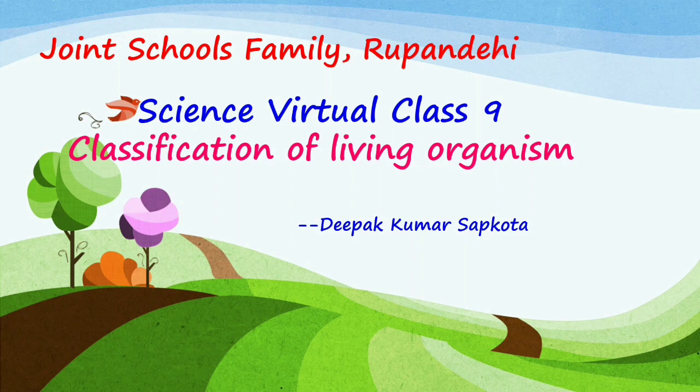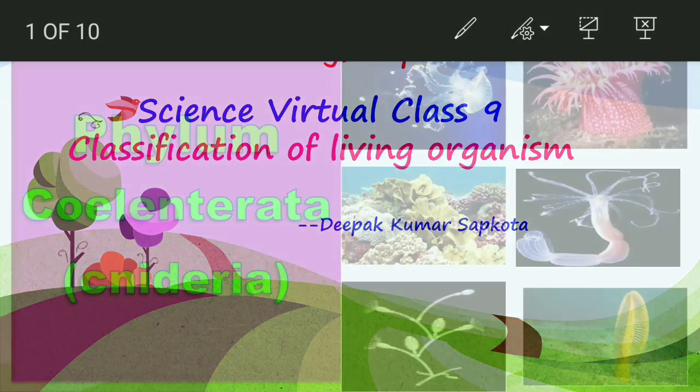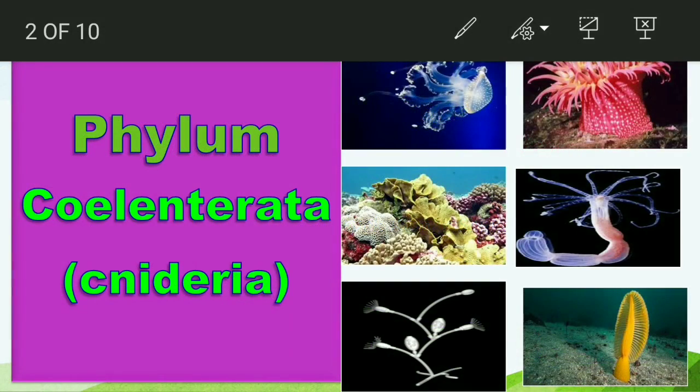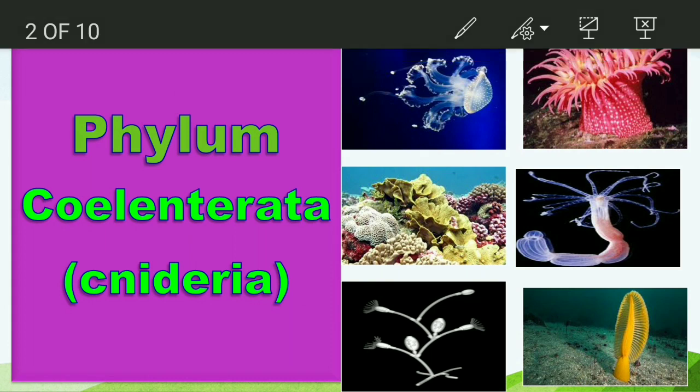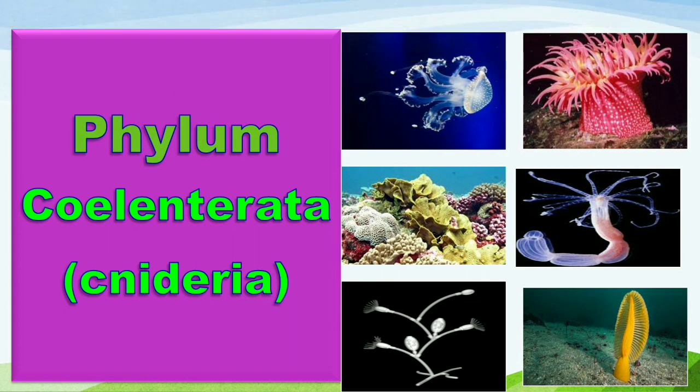So in previous classes we have studied about the animal kingdom, and there we have discussed the general characteristics of Porifera. So today we are going to study about the phylum Coelenterata. The phylum Coelenterata are the phylum where animals like jellyfish, sea anemone, and hydra-like organisms belong.